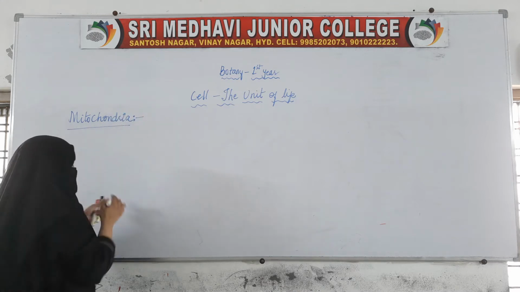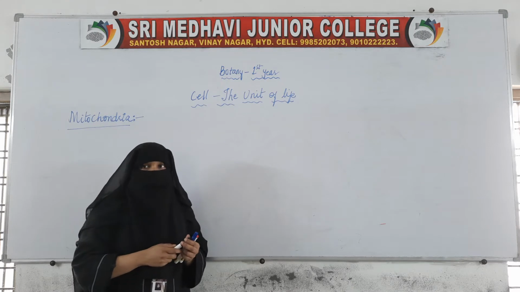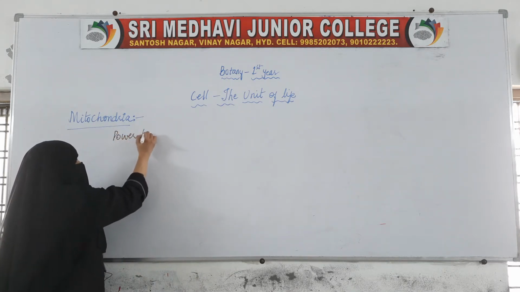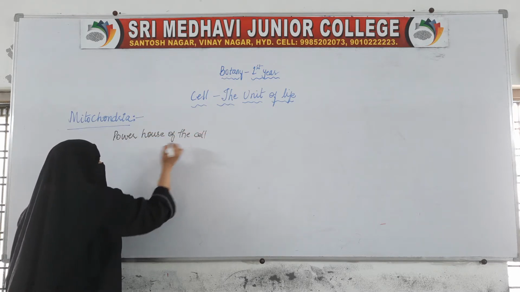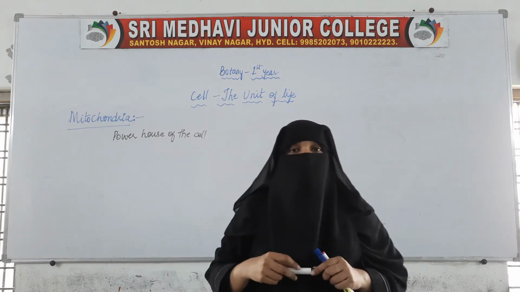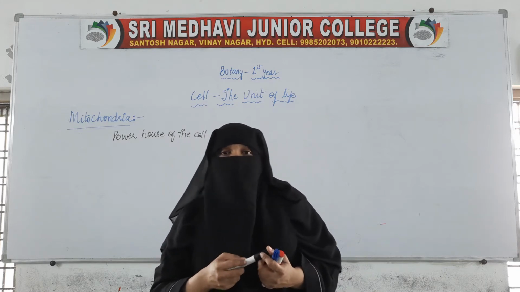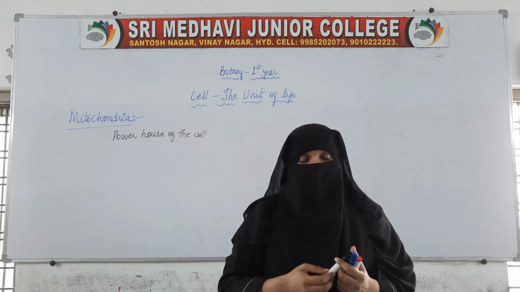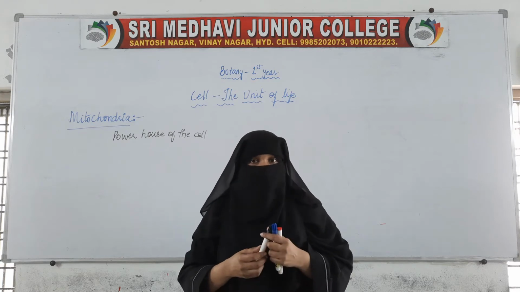This mitochondria is called the powerhouse of the cell. Why is it called the powerhouse of the cell? Because it is the organelle which helps in the production of energy.